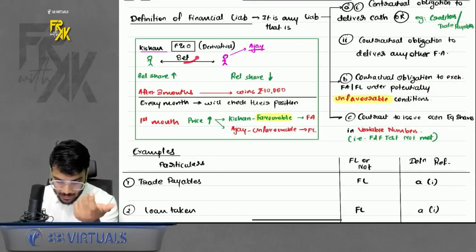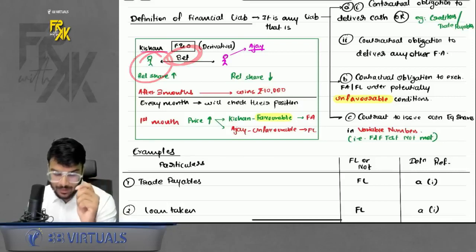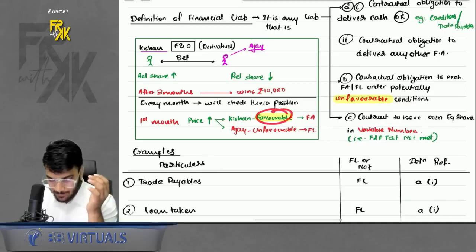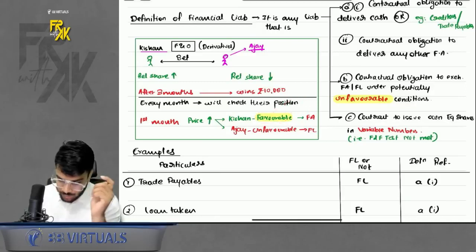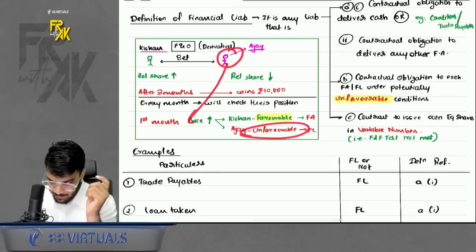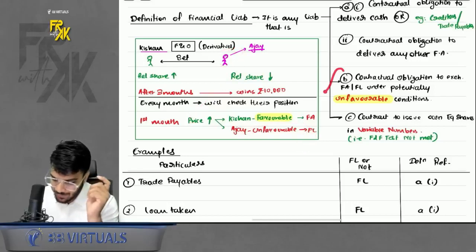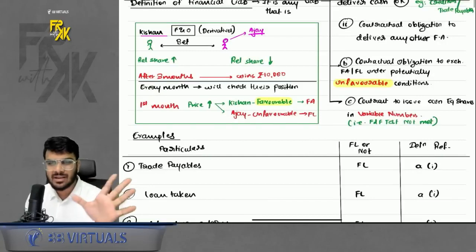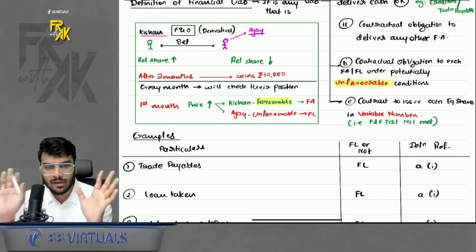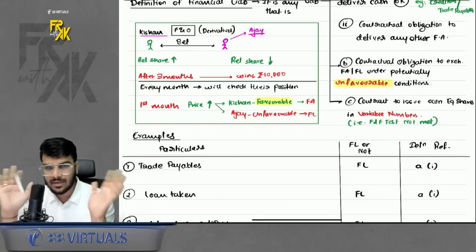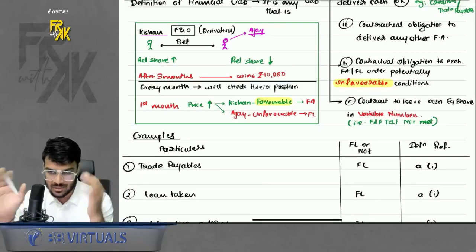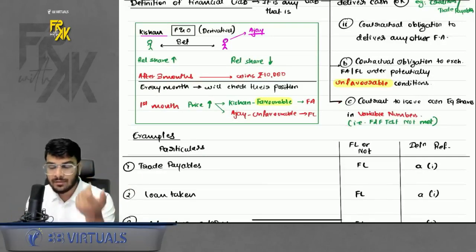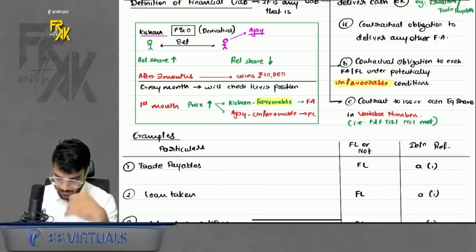Let's say, for example, we enter into a bet. After some days, for one party this contract will become favorable, so for him it will be a financial asset. For the other party, this contract will become unfavorable, so for him it will be a financial liability. Don't worry, we will discuss this point in detail under the derivative topic. Just understand that whenever you enter into a derivative contract, if the position is favorable, it is a financial asset. If the position is unfavorable, it is a financial liability. There is point C also, but I will study that when I revise the fixed to fixed test. Anyways, let's proceed.